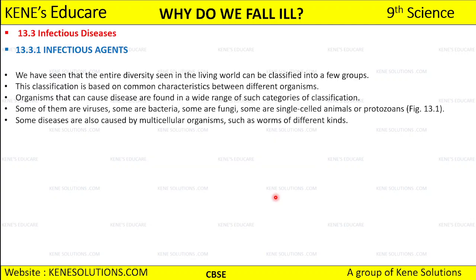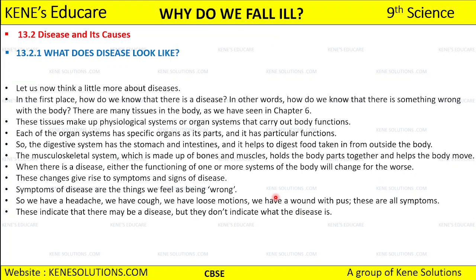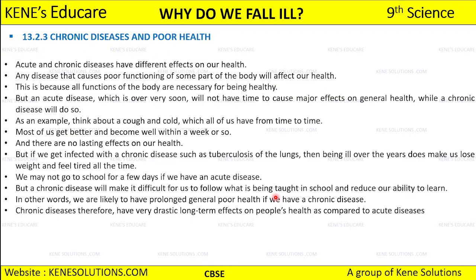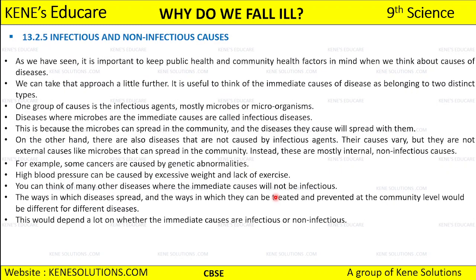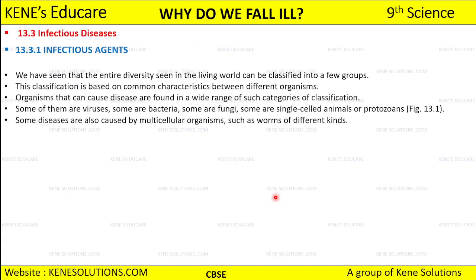So I hope, what did we discuss today? Let's have a look. We started with the distinction between healthy and disease free. Then we discussed disease and its causes, like what a disease exactly looks like. After that we discussed acute and chronic disease. Then chronic disease, how it is related to poor health, and what the causes of disease are. After that we discussed infectious and non-infectious causes, and I hope you are clear till there.